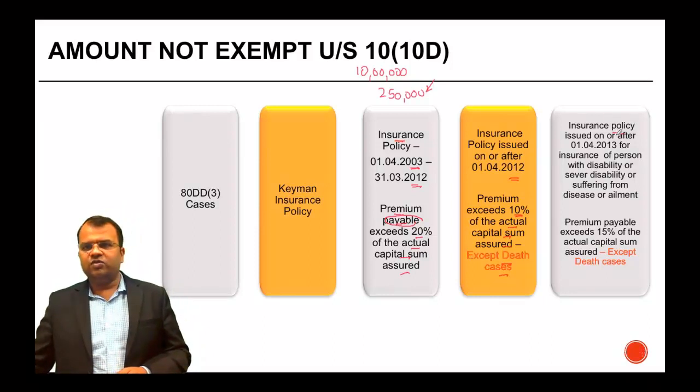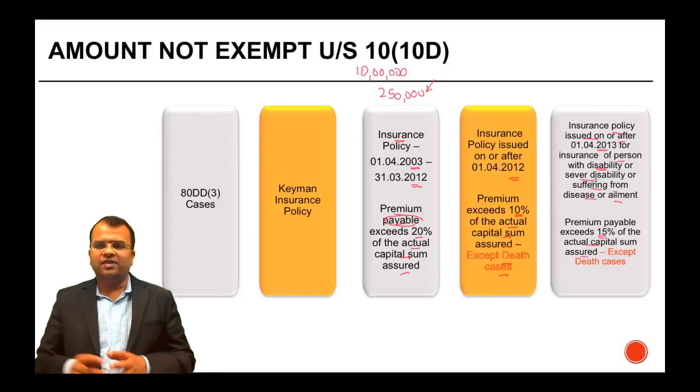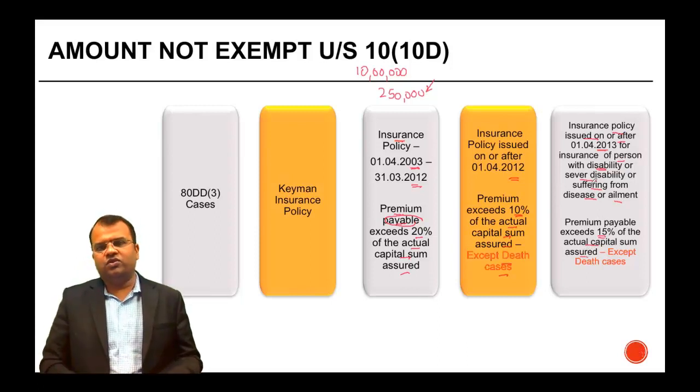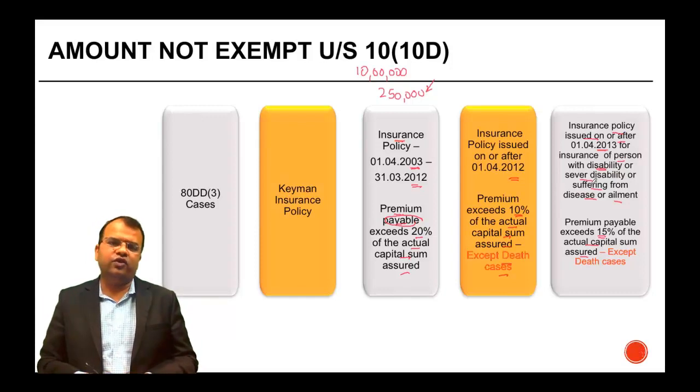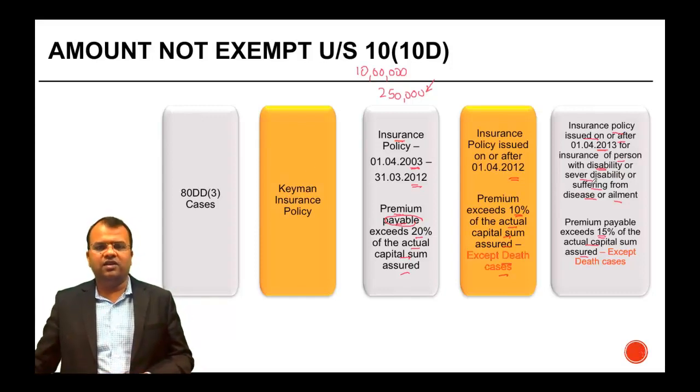Similarly, in respect of an insurance policy issued on or after 1/4/2013, for insurance of a person with disability or severe disability or suffering from a disease or ailment, if the premium payable exceeds 15% of the actual capital sum assured, then in that case also, the amount which is going to be received under this policy on the death of the insured will be taxable and therefore it will be liable for deduction of TDS.